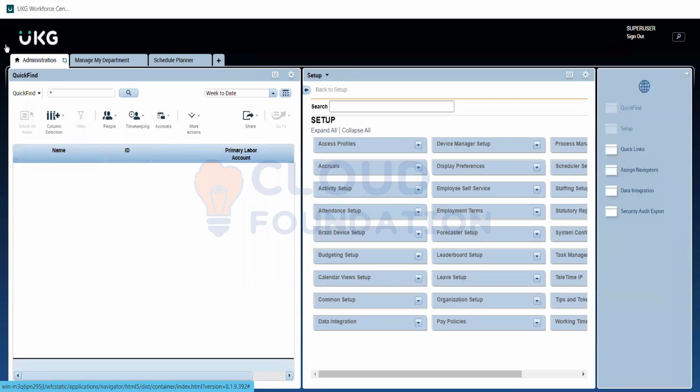No, UKG is Ultimate Kronos Group. That is a name. ADP has an agreement with UKG stating that for their customers, they will give Kronos in the name of eTime. Yeah, that's what I'm saying. ADP is rebranding for them. For their customers, it's not a rebranding. They're just changing the name. That's it. Everything else remains the same.